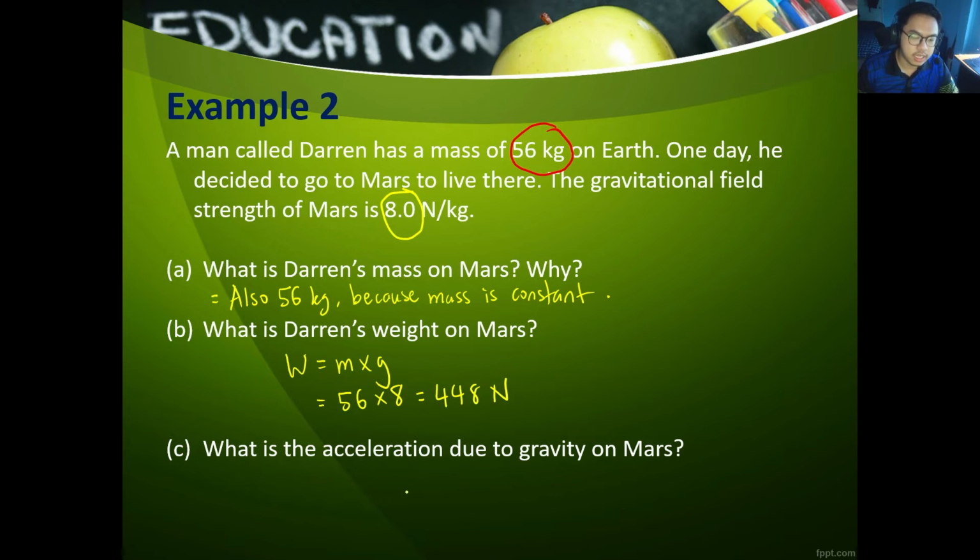C. What is the acceleration due to gravity on Mars? So this is actually quite a simple question. We know that acceleration due to gravity can also be equal to the gravitational field strength. So the value is also 8, but just change the units because we are talking about acceleration due to gravity here, and the unit is meters per second squared because this is acceleration.